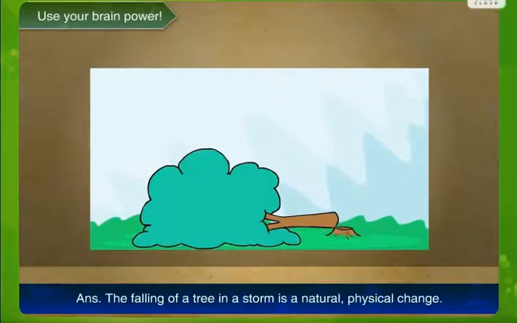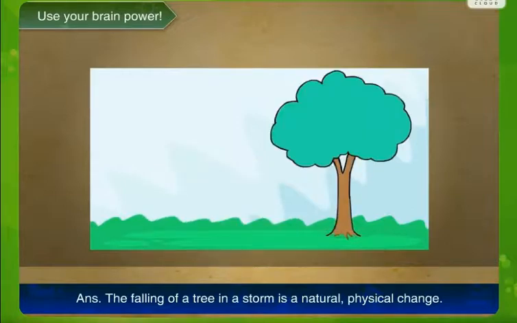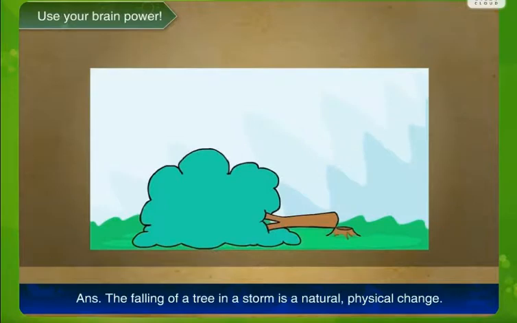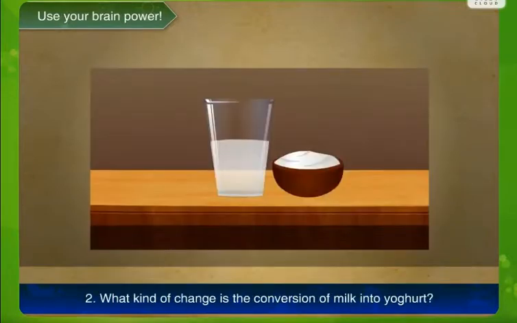It can be grouped as a harmful change. Not only that, it is also a physical change. A tree can be planted again, and since the tree has fallen due to nature, it is also called a natural change. So falling of a tree in a storm is a natural and physical change.